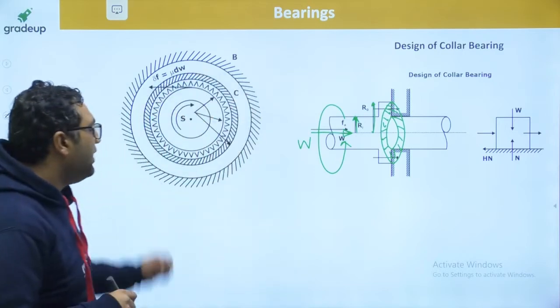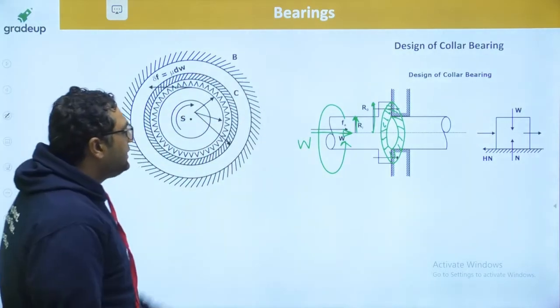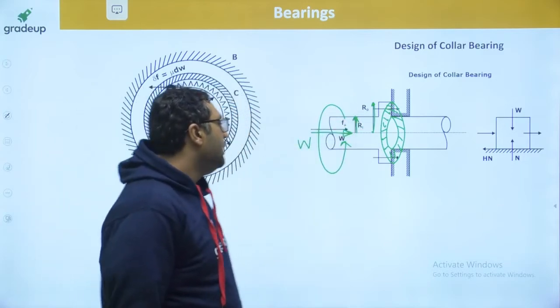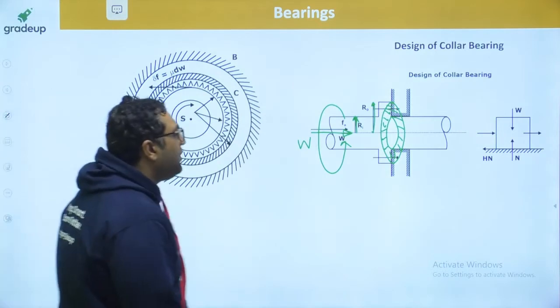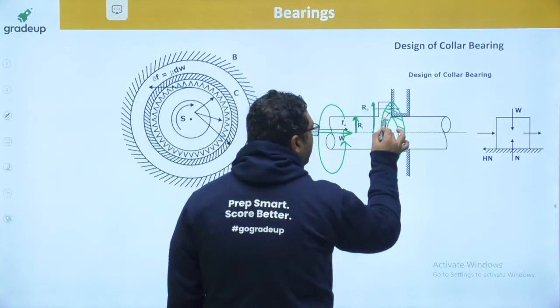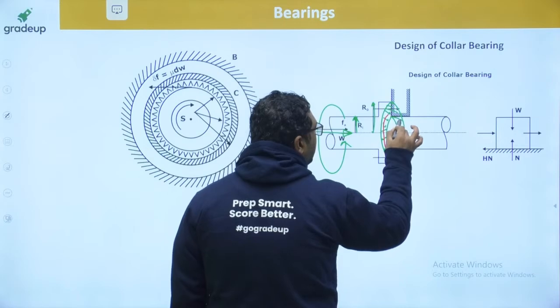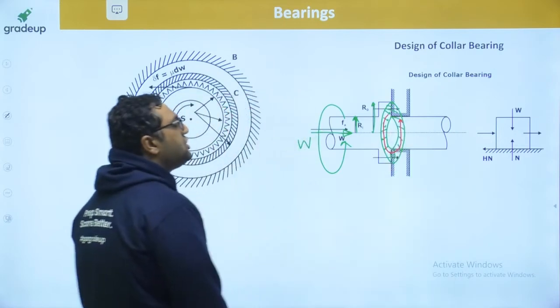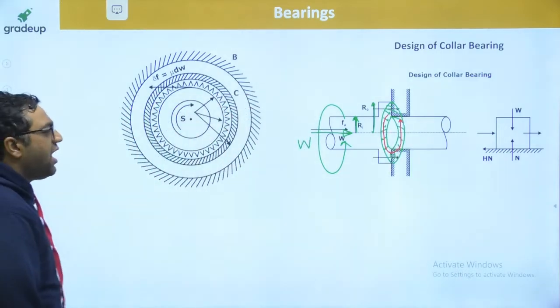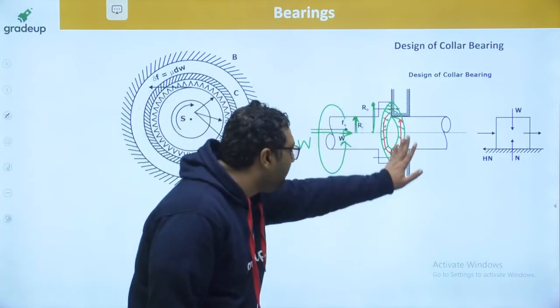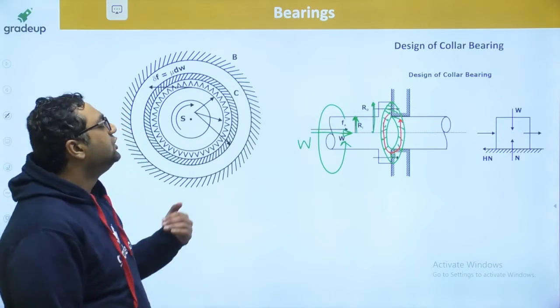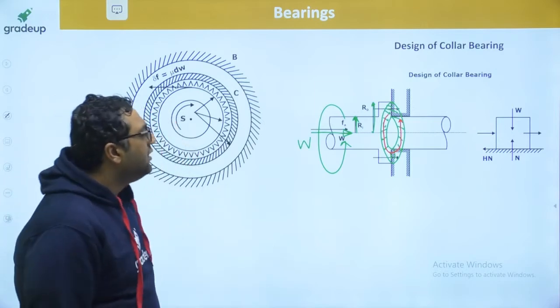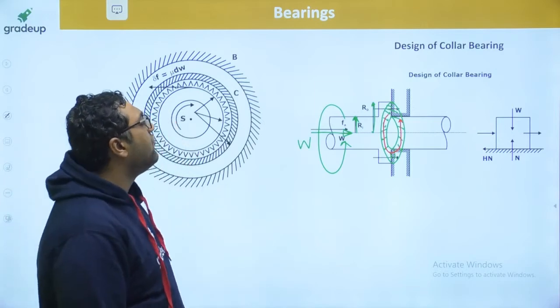Yes guys. So when we are talking about this now, this W load is beared by this surface. But as you know, this shaft is not stationary. So shaft and collar are going to rotate like this. So when they will be rotating, there will be a relative motion between shaft or collar and the bearing surface. Because the bearing surface is fixed and shaft and collar are moving, there will be a relative motion which will cause some friction.